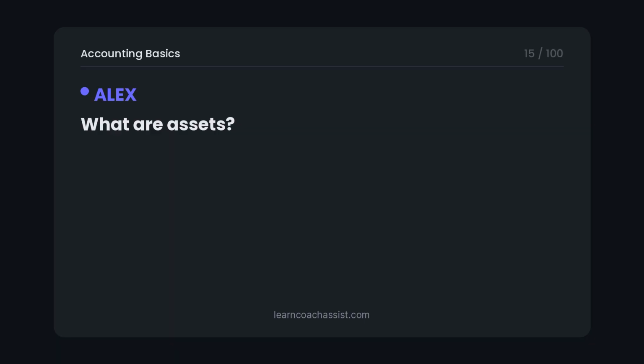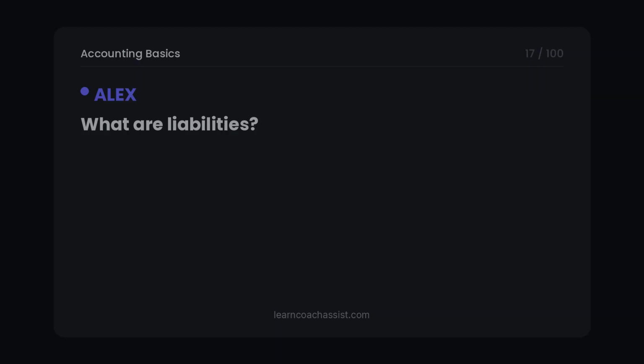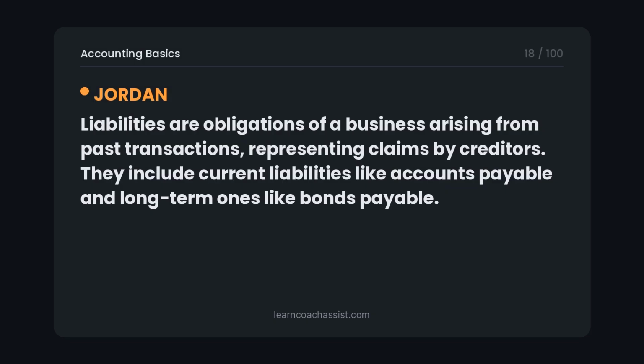What are assets? Assets are resources owned or controlled by a business that provide future economic benefits. They are classified as current, e.g., cash, inventory, or non-current, e.g., property, equipment. What are liabilities? Liabilities are obligations of a business arising from past transactions, representing claims by creditors. They include current liabilities like accounts payable and long-term ones like bonds payable.